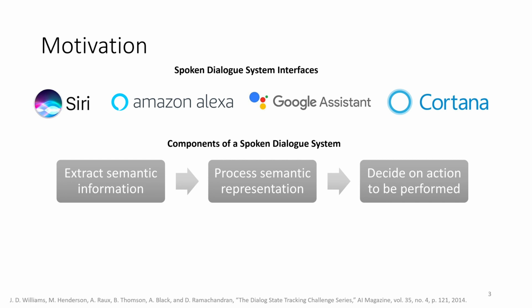There are three main components of the dialogue system. It decodes the text to extract semantic information. It means that I retrieve the words that are meaningful and disregard the ones that are not. I know these words are meaningful, but I do not know yet what their meaning is. So here comes step 2. I process the semantic representation, and the processing is handled by the dialogue state tracker. This dialogue state tracker is called the DST.